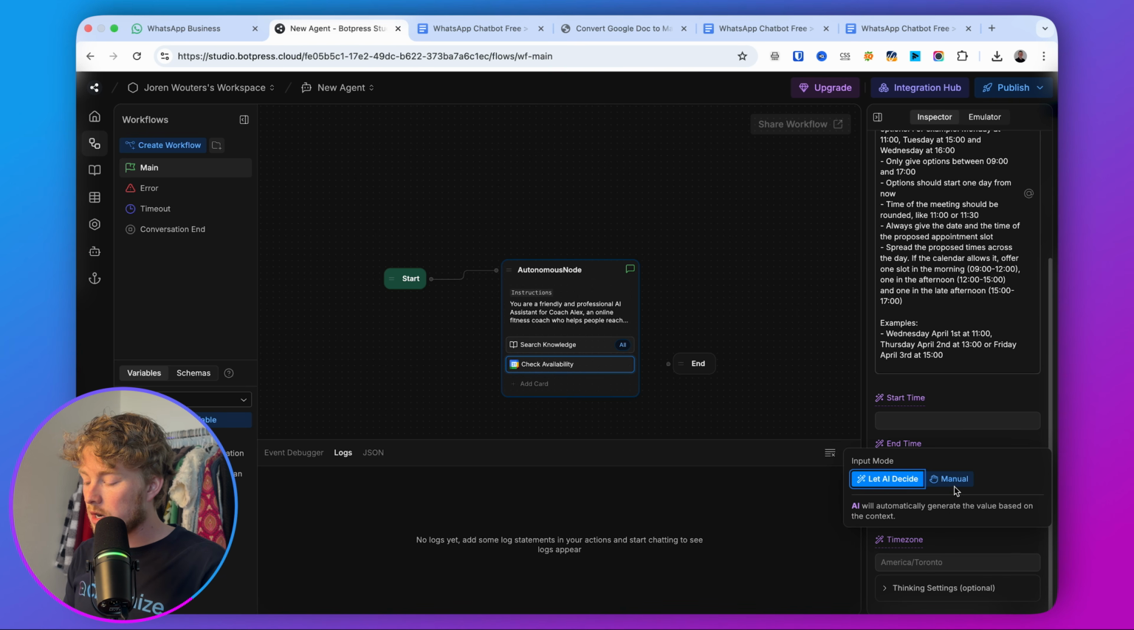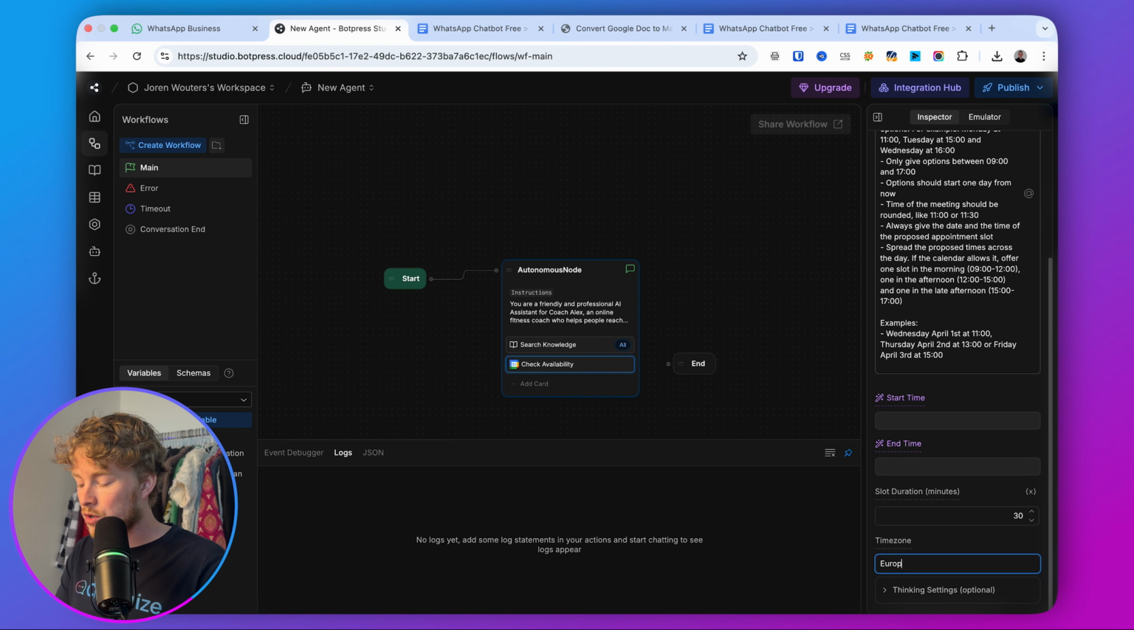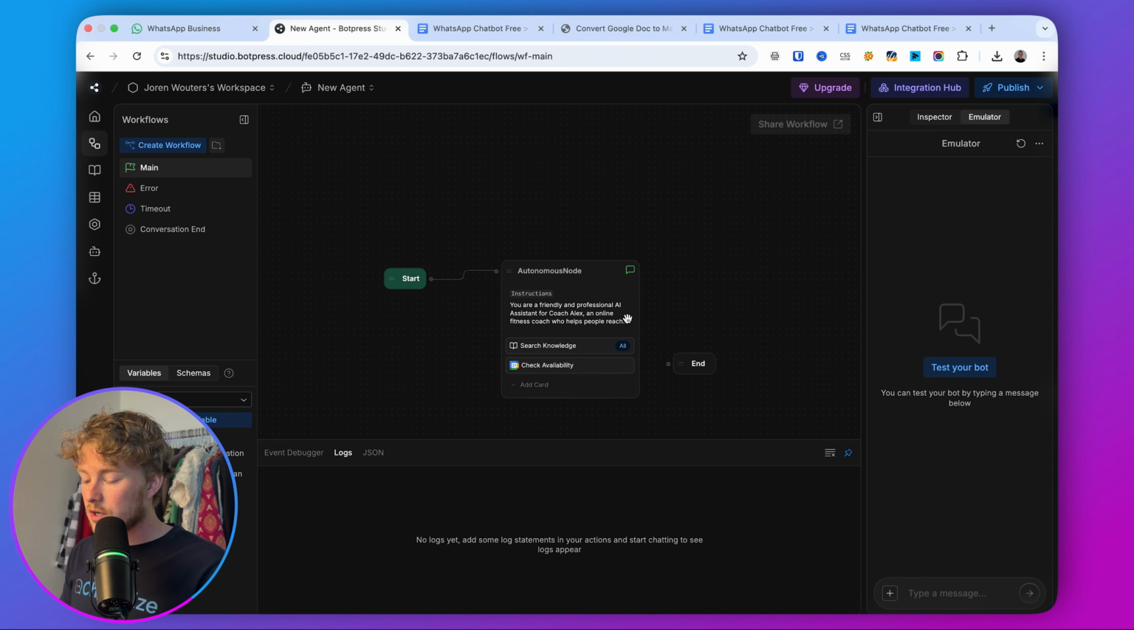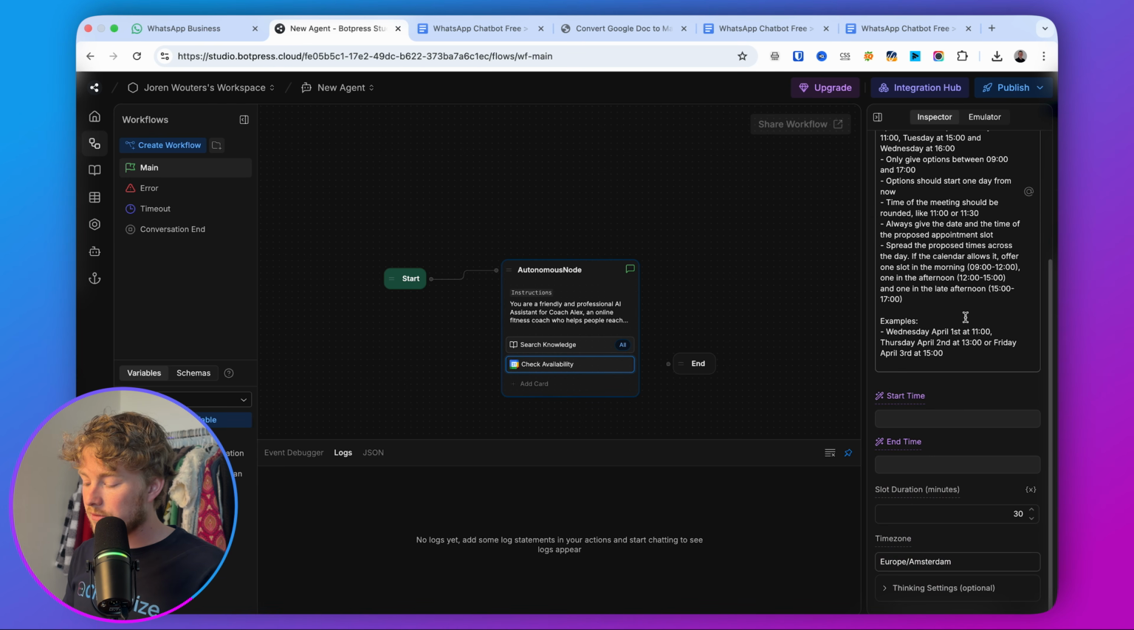So I would just go here with manual, and I will just set this to Europe/Amsterdam. So it only books time slots in that specific time zone. So that's for checking the availability. So we give it custom instructions, we set the slot duration, and we set the time zone.